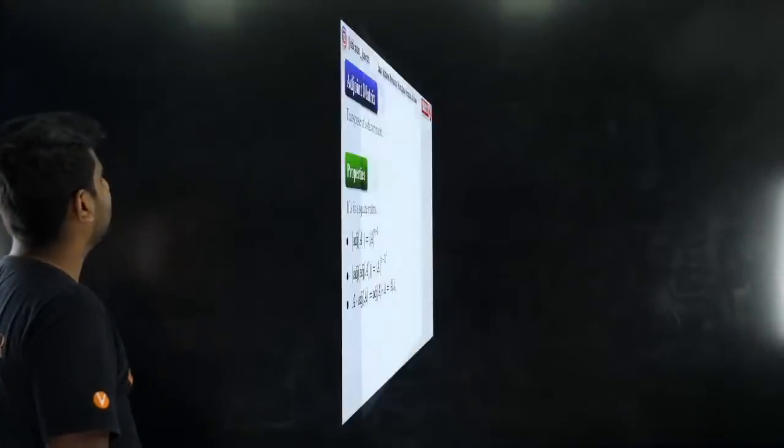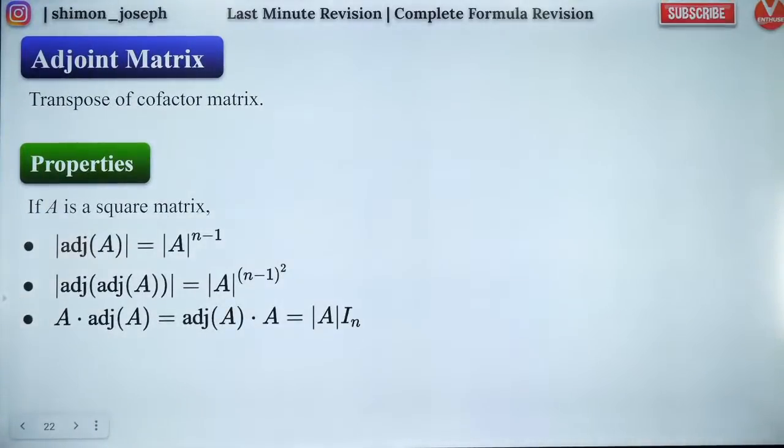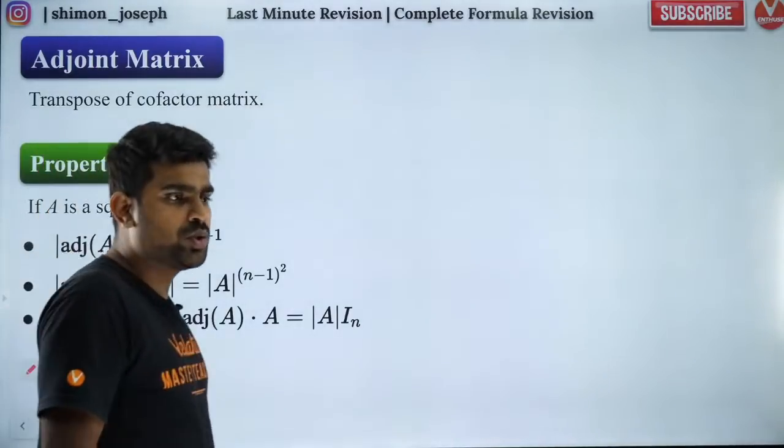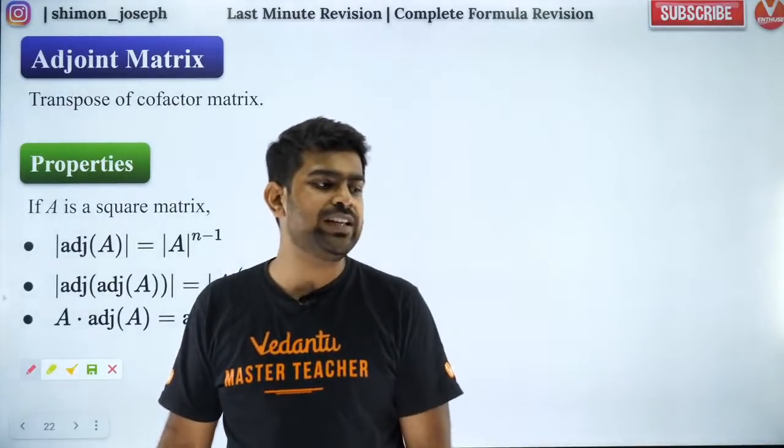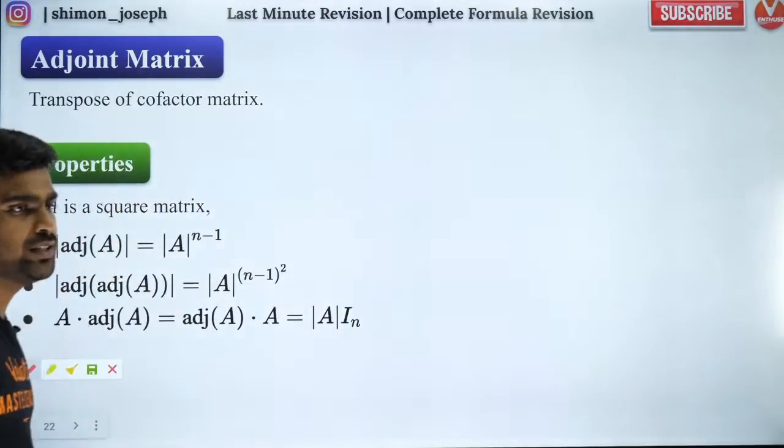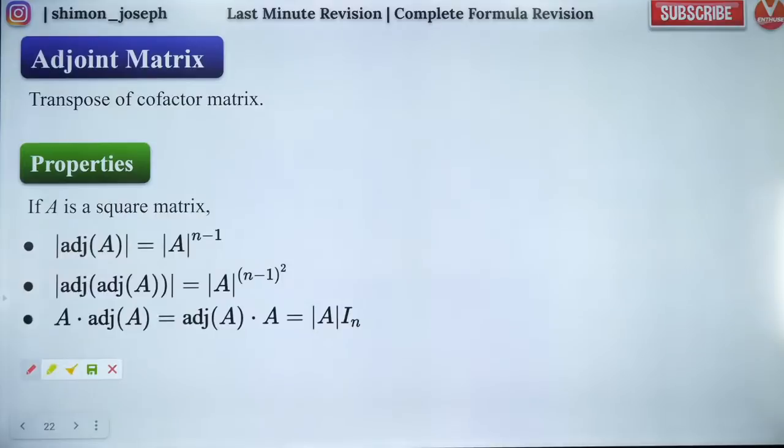So let's go ahead to the next one, guys. What is the adjoint of a matrix? Adjoint of a matrix is nothing but the transpose of the cofactor matrix. I hope you are all able to understand what we are doing here. Everybody? Great. So people, I hope everybody is following it.